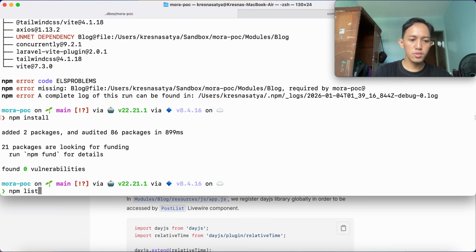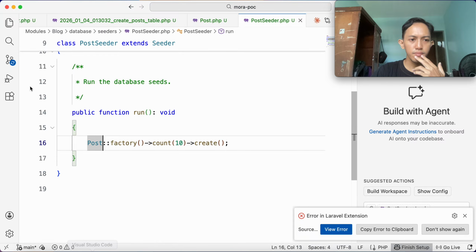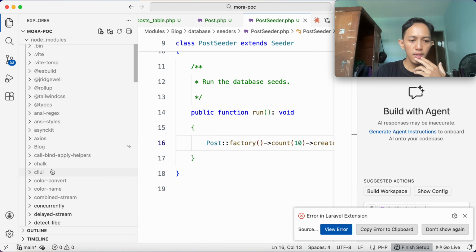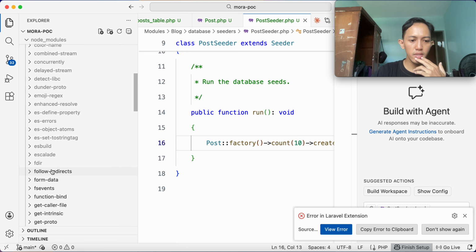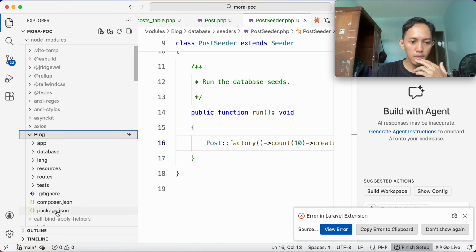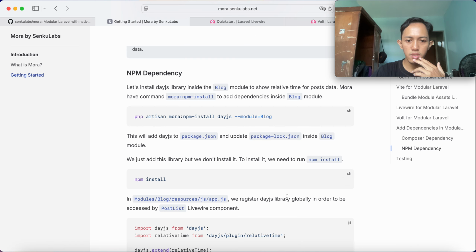And then if we go to npm list again, you will see that the blog itself is symlinked to modules blog. And if we check in the node modules, this one, there should be a day.js here. This one. And then if we check again, oh sorry, I don't think it's already installed.